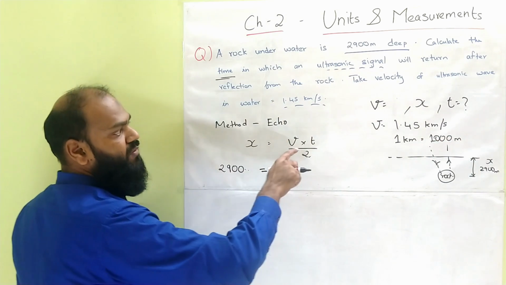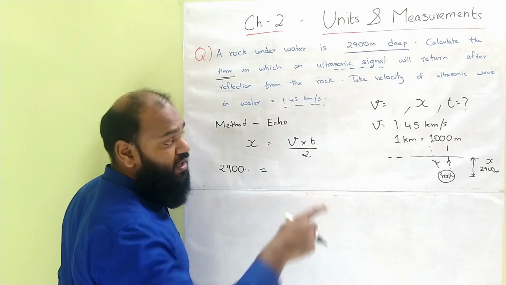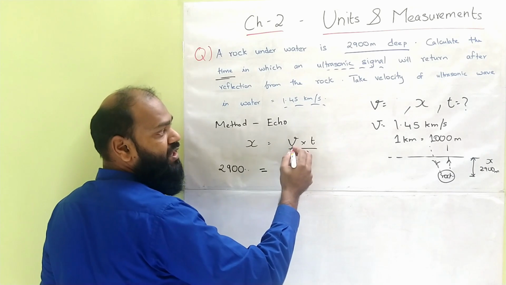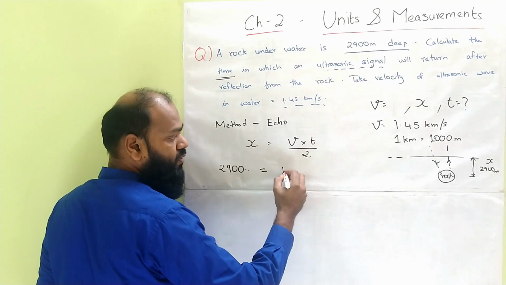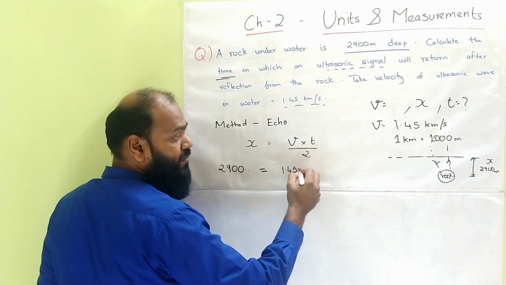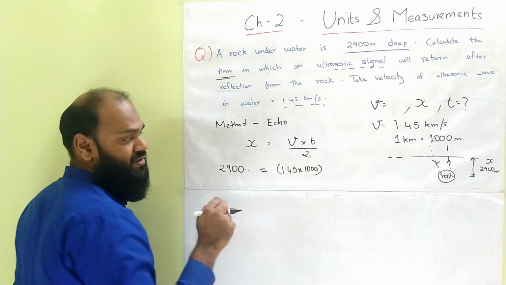So when I need to convert velocity, which is in kilometers, a bigger unit, to a smaller unit, I need to multiply by 1000 to get meters. So I am doing it here. Velocity is given as 1.45 kilometers per second. I am multiplying that with 1000 to convert it into meters.